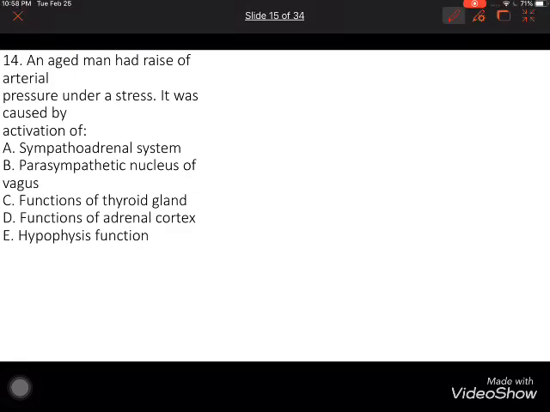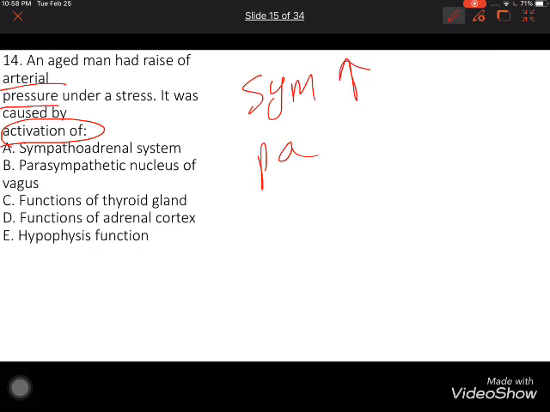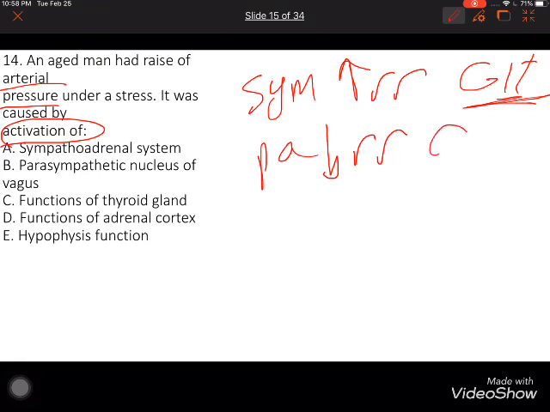In this question he says an aged man had a rise in arterial pressure under stress. It was caused by activation of what? Sympathetic or parasympathetic? Sympathetic increases everything in your body except the GIT, the gastrointestinal tract. It increases respiration, heart rate, everything. Parasympathetic decreases everything, heart rate, respiration,